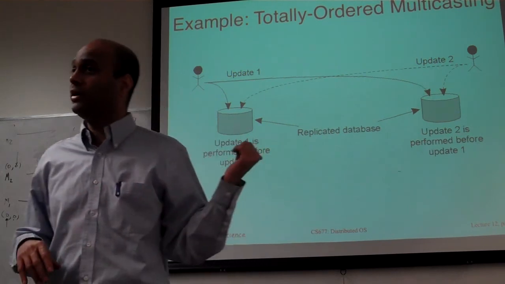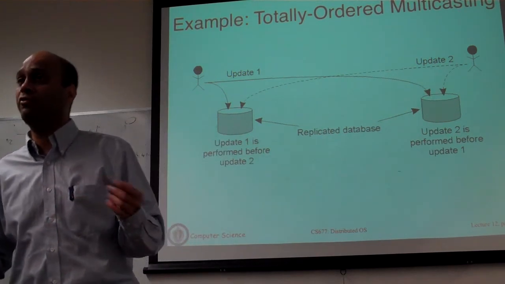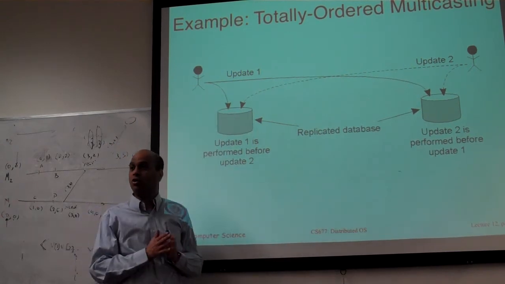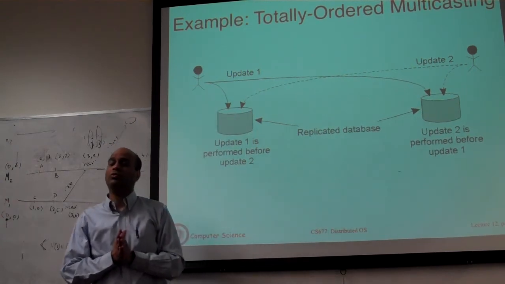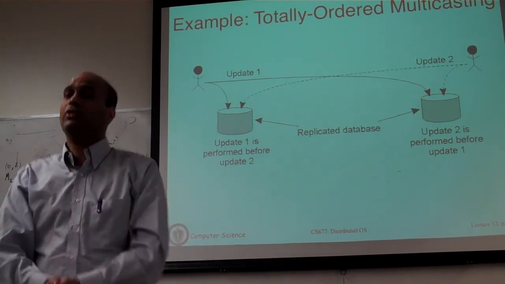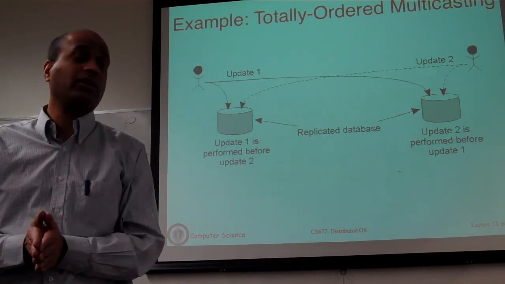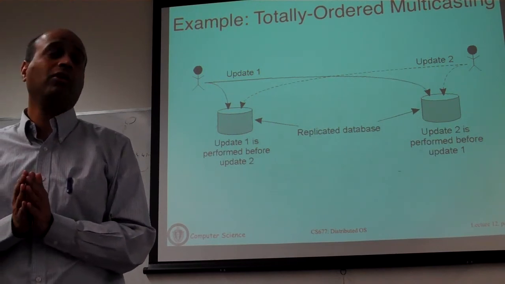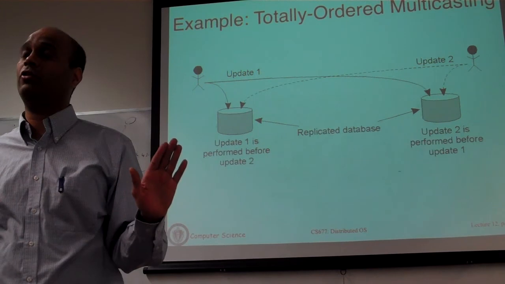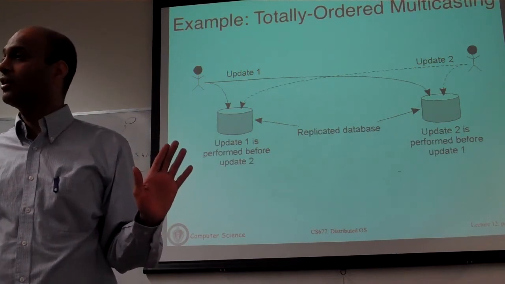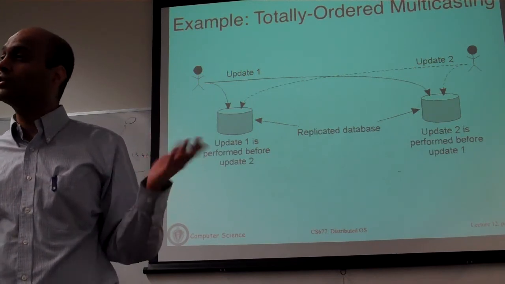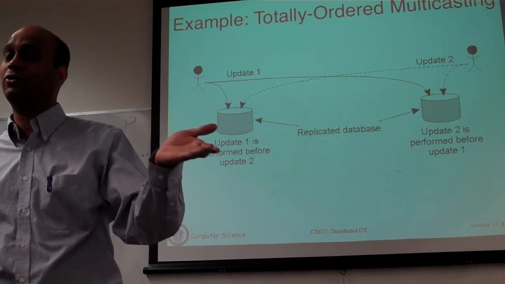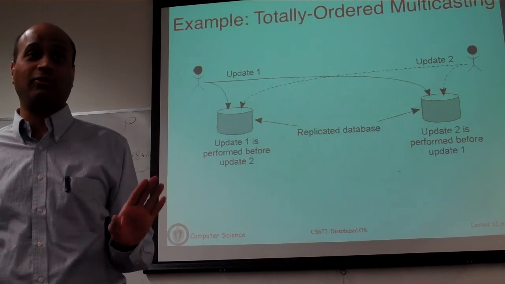The way this would be done is typically you take every request or every query or update that comes in and multicast it to all copies of the database, and you want to ensure that all copies execute them in the exact same order. There cannot be any reordering. If there's any reordering, you are going to have inconsistencies. The account values will deviate. So if you suddenly show up in San Francisco, you'll see more money or less money in your account, because the ATMs there will talk to the local replica. You don't want that scenario.